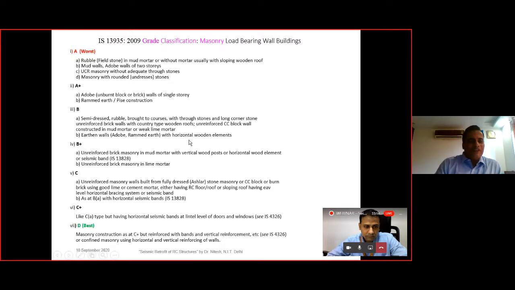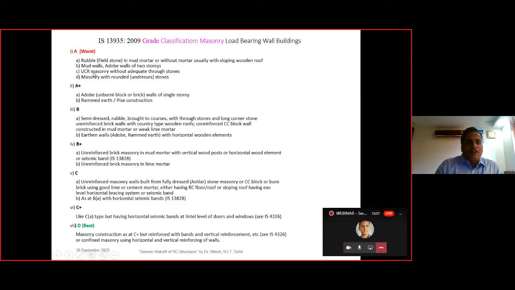So anyway, here is the grade classification of the masonry load bearing walls. Here we can see the A grade, that is the worst one, to the D grade, that is the best one. A, as we can see over here, is the rubble and mud walls, the UCR masonry, masonry with rounded stones, and D we can see over here is masonry construction as at C plus. So C plus is already having good features, that is seismic bands are provided at the door and the window, and apart from that, with the band and the vertical reinforcement, or confined masonry with the horizontal and vertical reinforcing of walls.